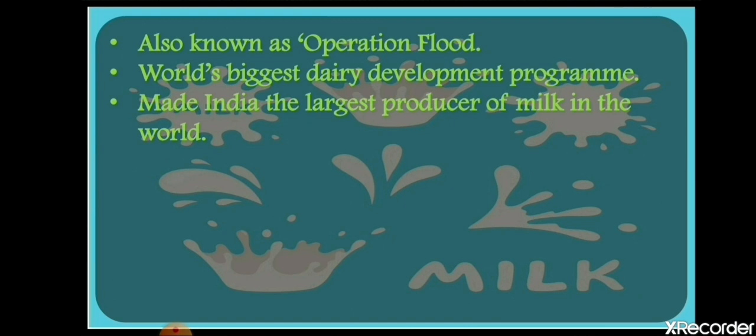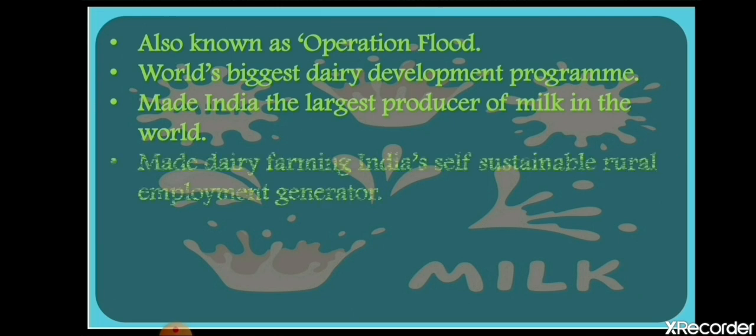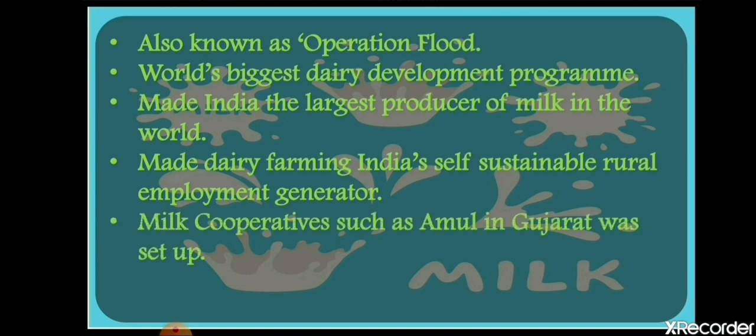It made India the world's largest producer of milk. India became the world's largest producer after this Operation Flood. It made dairy farming India's self-sustainable rural employment generator. That means since the White Revolution, more people have got employment in the field of dairy farming. Milk cooperatives such as Amul in Gujarat were set up. The setup of Amul was the result of this White Revolution.